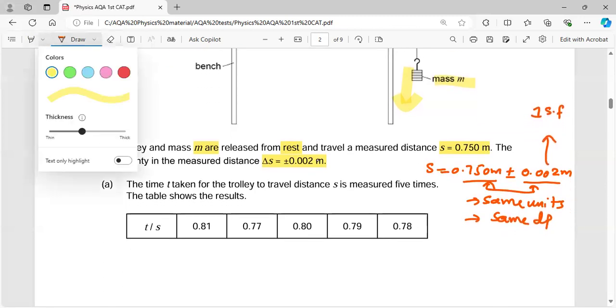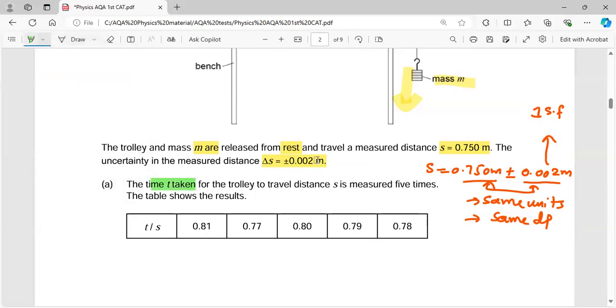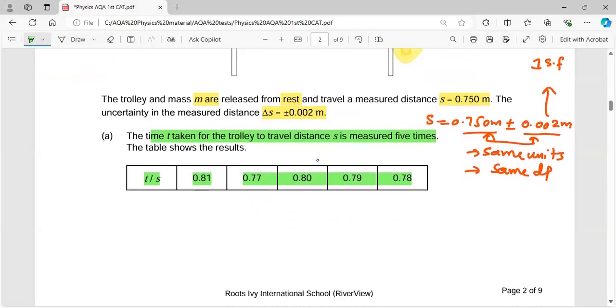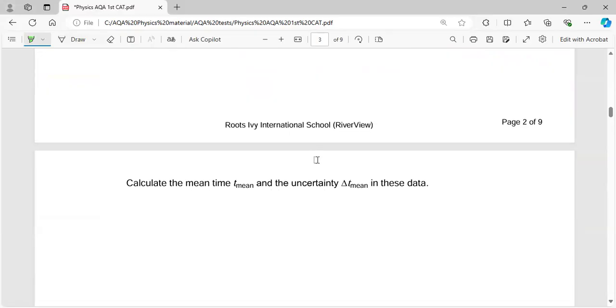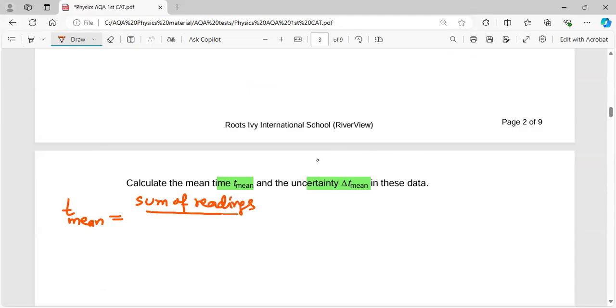Moving on, they're saying that the time t for the trolley to travel the distance s was measured 5 times. They're averaging the time, and all the 5 values are mentioned over here. So as these are repeated values, of course, they will ask you to find the mean value of the time and the uncertainty. So as you know, we have the formula that the mean is equal to the sum of readings divided by the number of readings.